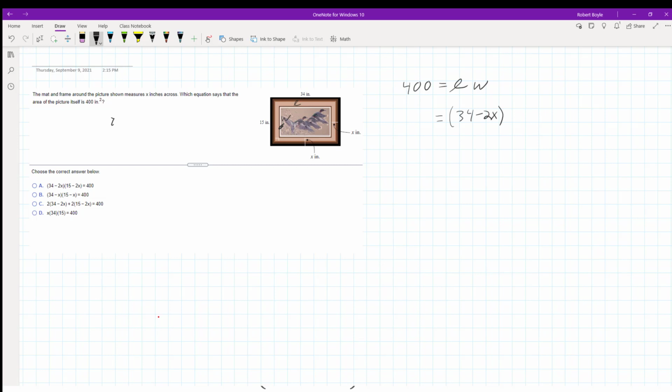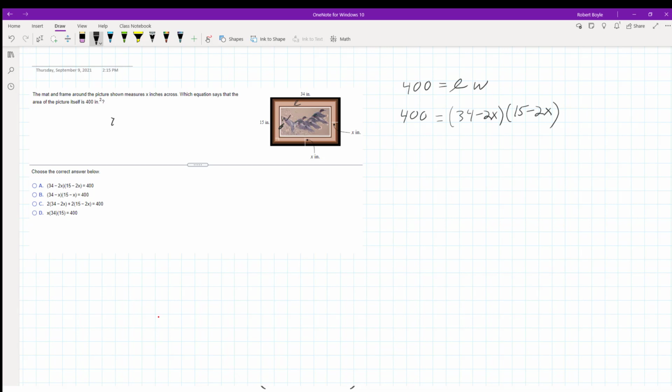The width is going to be 15 inches minus x on each side, which is 15 minus 2x. And that's going to be equal to 400.